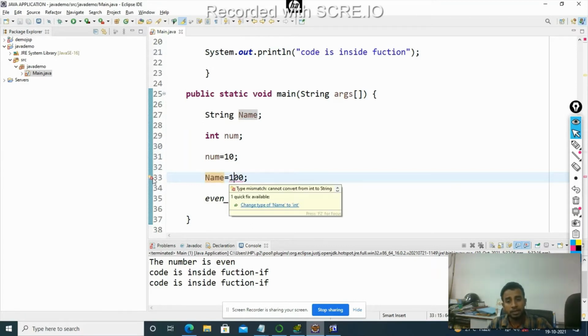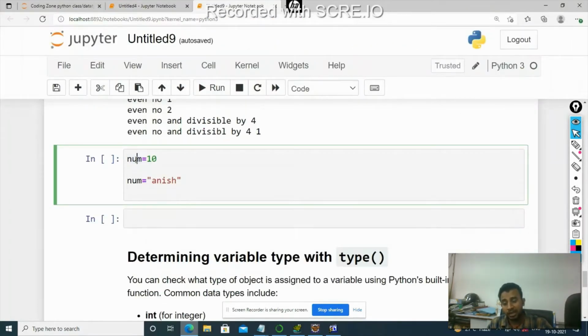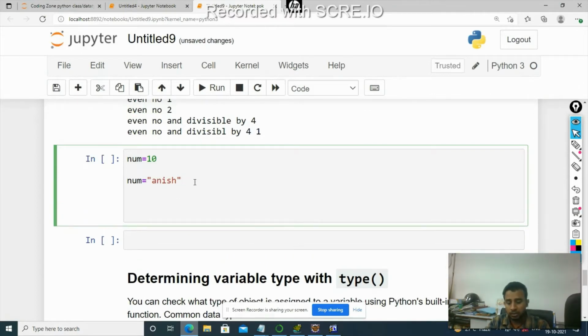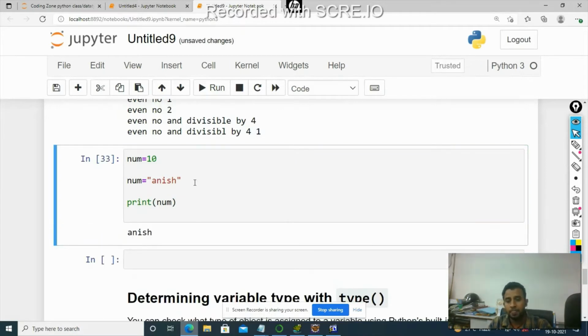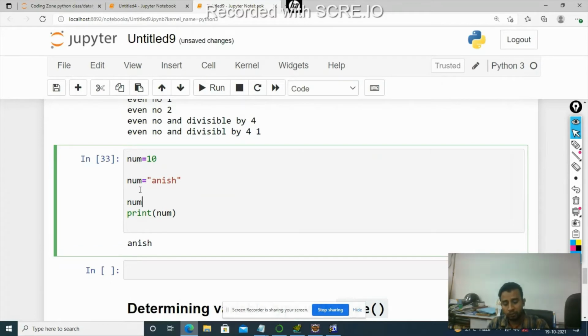Yes, this is showing an error. But this is not the same case with Python. In Python, in the same num variable, I am storing a number, an integer, and I am also storing a string. And then I can execute this. Print num. There will not be any problem. Or I can store a float value also. I'm storing a float value. I can execute it. It will display 4.5. So Python is dynamically typed.